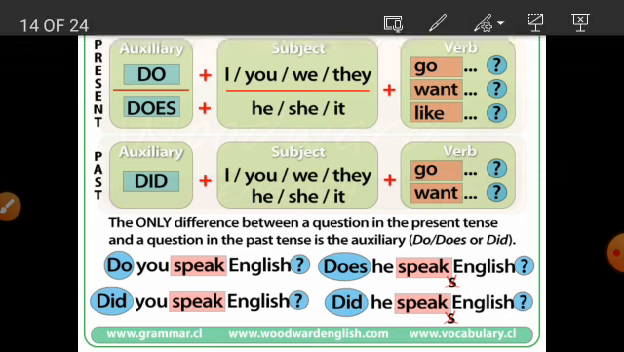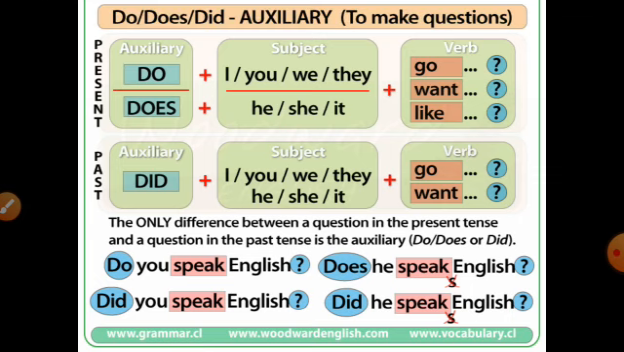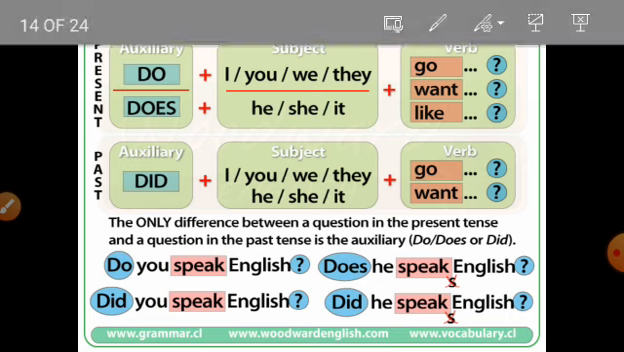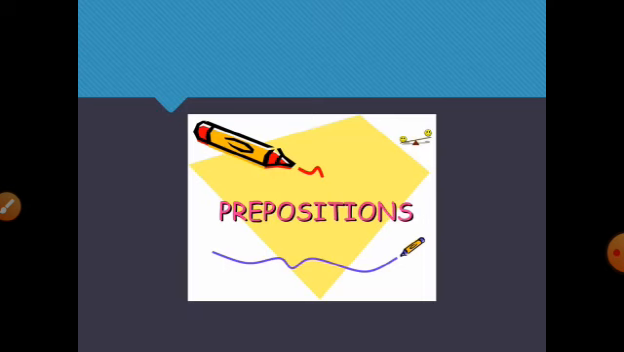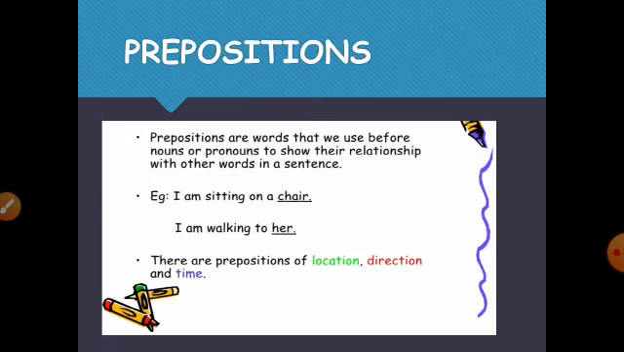Okay. So auxiliary verbs: do, does. We use do with I, you, we, they, and with he, she, it, we use does in the present tense. In the past tense, with subjects like I, you, we, they, he, she, it, we use did. Okay. Next, our topic is prepositions.